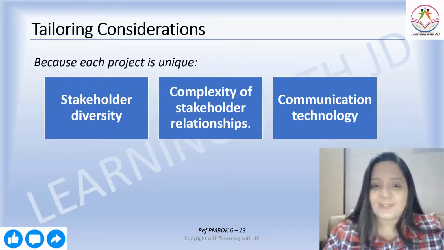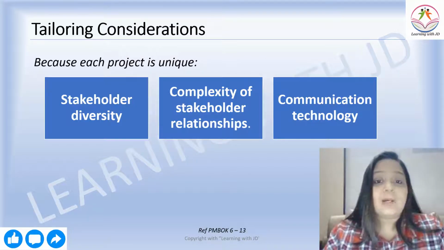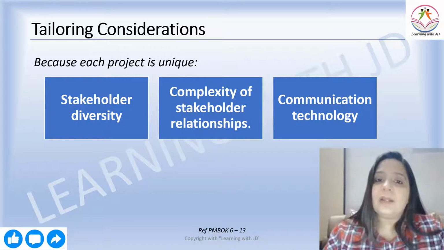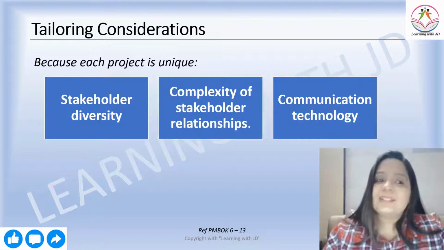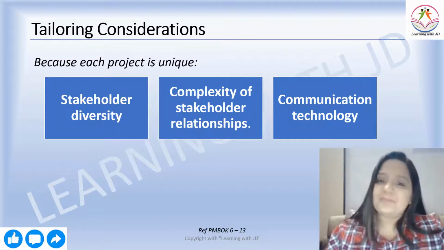And communication technology. As we already said, for some of the stakeholders, you may want to send an email. For some of them, reports are important. For some of them, mass communication is required, social media communication is required. So for all of them, communication technology is something that plays a very important role. So these are the three key tailoring considerations that you need to take into consideration for project stakeholder management.